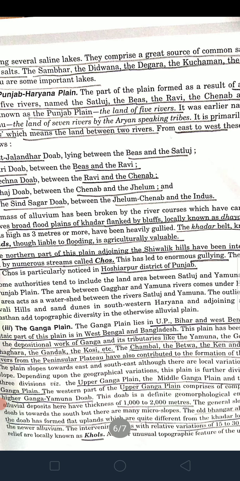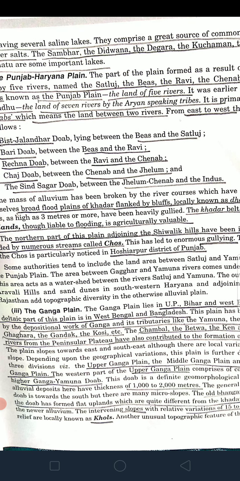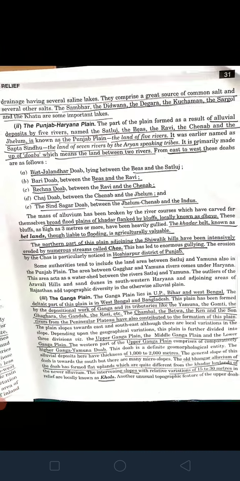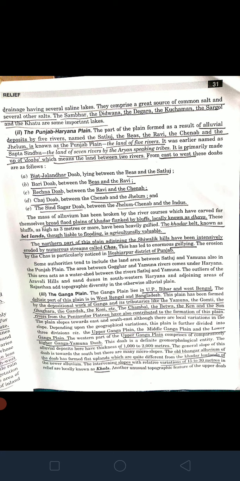Okay, now coming to the third division, that is the Ganga plain. The Ganga plain covers a vast area, the most extensive area. It can also be called the Ganga Brahmaputra plain. The Ganga plain lies in UP, Bihar, and West Bengal. The deltaic part of this plain is in West Bengal, meaning the Ganga forms its delta in West Bengal.